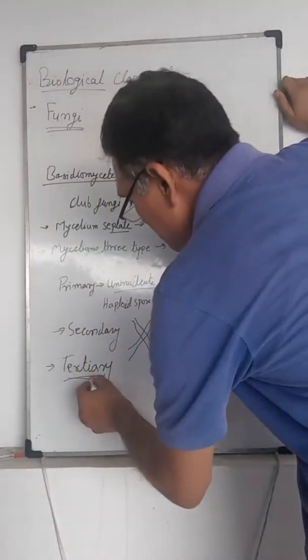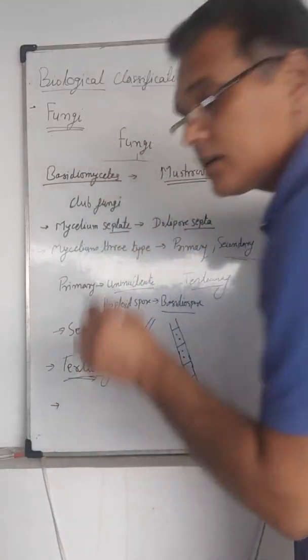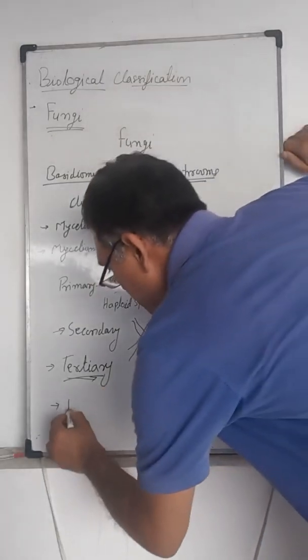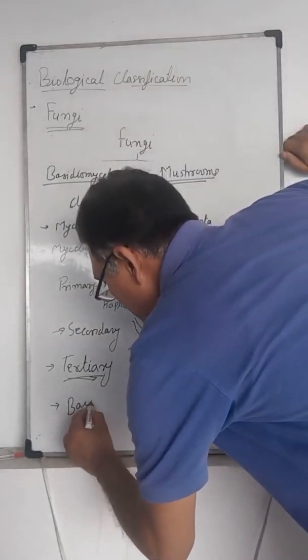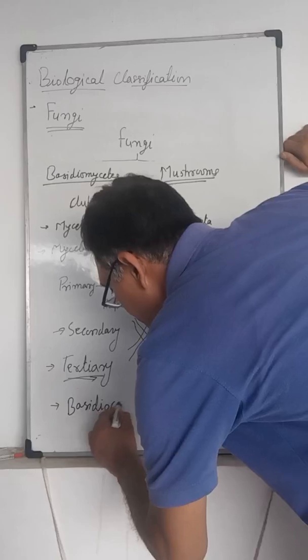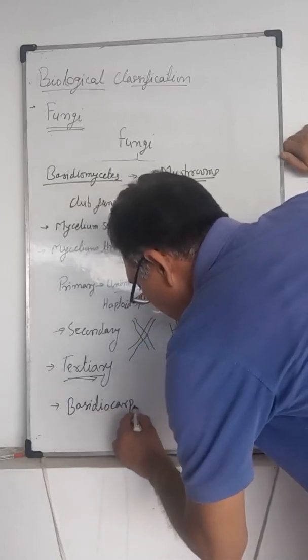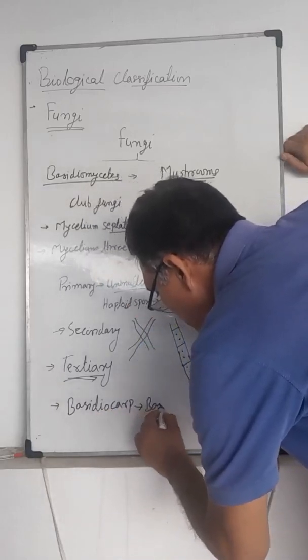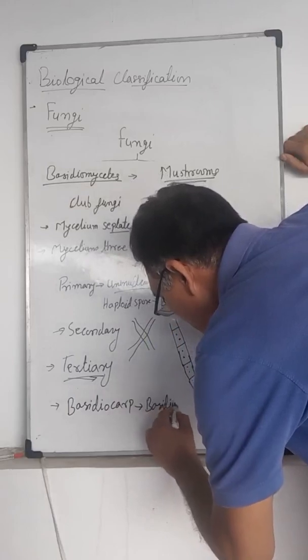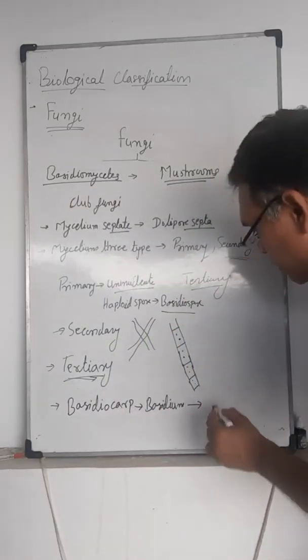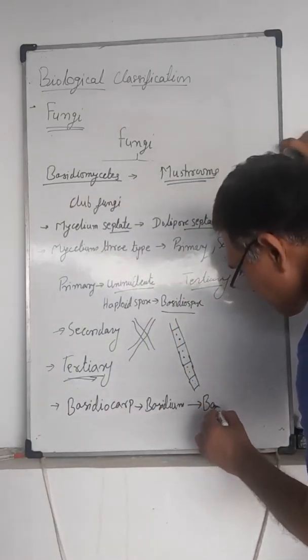The tertiary mycelium is represented by the fruiting body known as the basidiocarp, which contains basidia, and the basidium produces basidiospores.